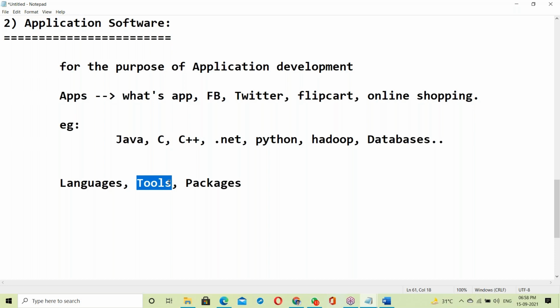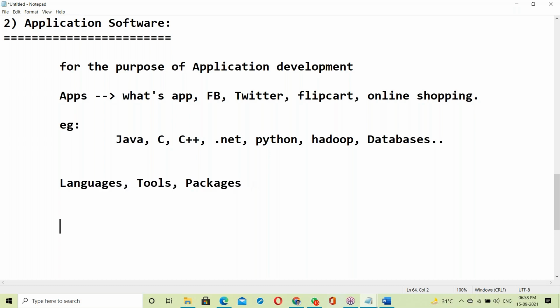There are many tools we are using here, because without writing programming, using tools, we can perform all the operations very easily. Packages like ERP packages, SAP ERP, Oracle ERP, MS Office, all the packages, they are softwares.